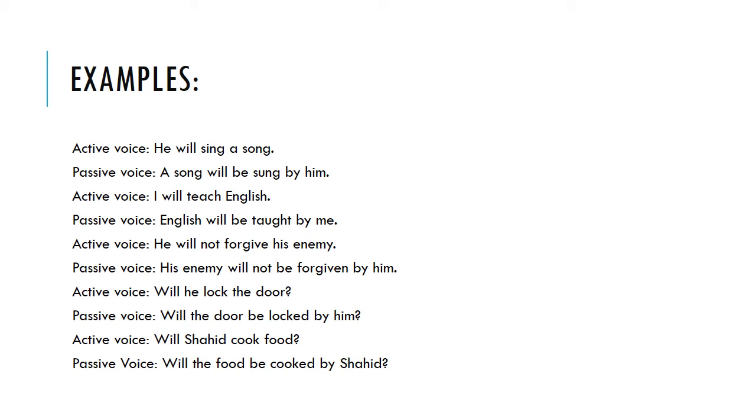Next is also an interrogative sentence. Will Shahid cook food? Will the food be cooked by Shahid? Cooked is the third form of cook, and here same we use will the food be. We use be after the object. So as you all can see that we use will be as a helping verb here and third form of verb, and in all sentences we use by, and we change the position of subject and object.